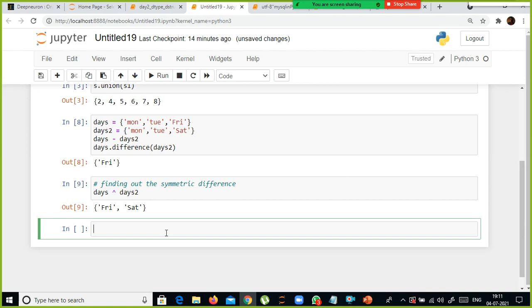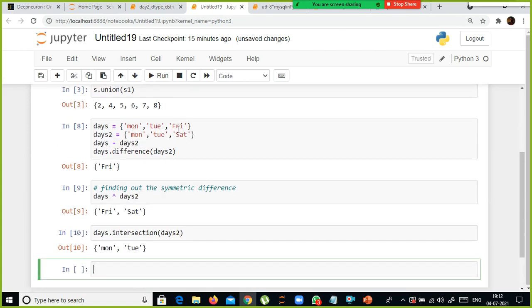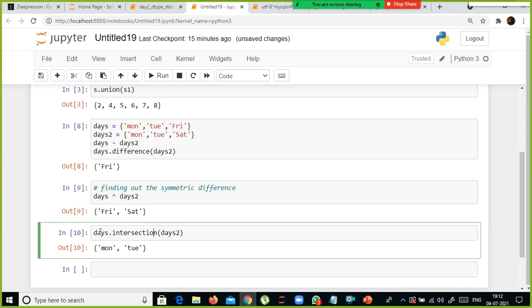And supposing you want to print only the common values, how do I do that? days.intersection, I think. See, when you press tab, it automatically displays the list box. From there you can find the command, select it and print it. So days, select it and execute it. The common values between these two sets are Monday, Tuesday. These are not common between these two. To find out the common values between the two sets, we use this one.